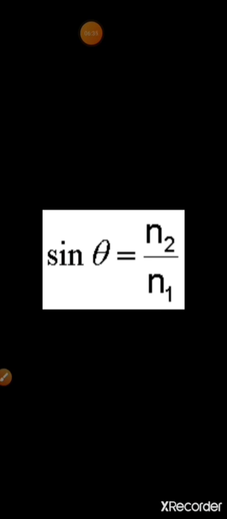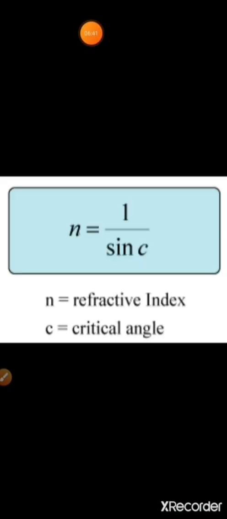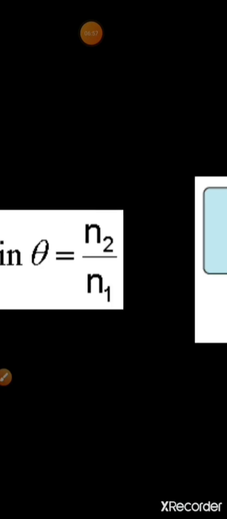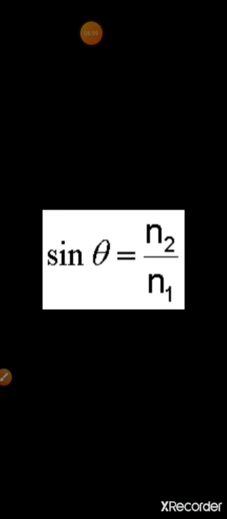And therefore, we can write the formula for refractive index in this case as n is equal to, means refractive index of denser medium or glass, it is equal to 1 upon sin c, where c is the critical angle of incidence. So using this formula we can determine the critical angle of incidence. You can use this formula or you can use this formula also to determine the critical angle.